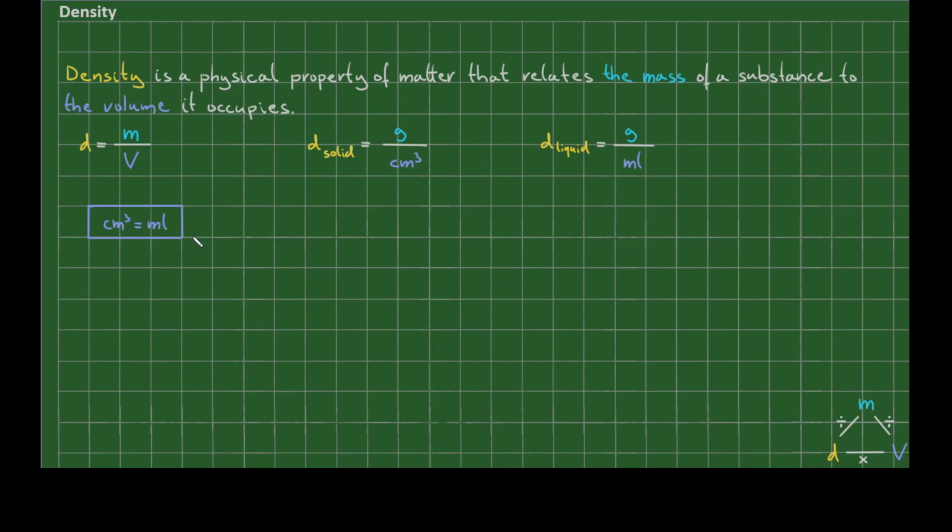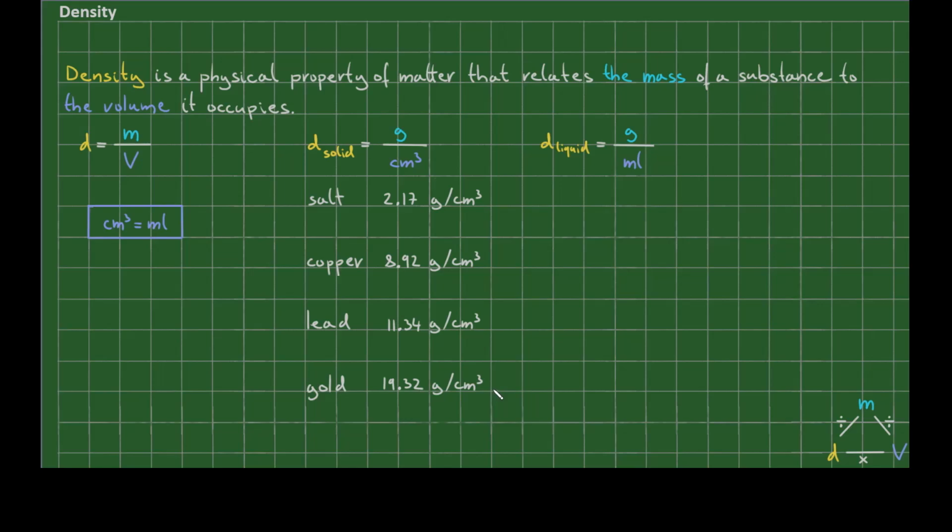Different substances have different densities. For example, gold has a density of 19.32 grams per cubic centimeter. Copper, on the other hand, has a density of 8.92 grams per cubic centimeter. This is why size is not the only thing that matters. If I have two equivalent lumps of copper and gold, the gold lump will weigh more, because gold can pack more mass than copper in the same volume.